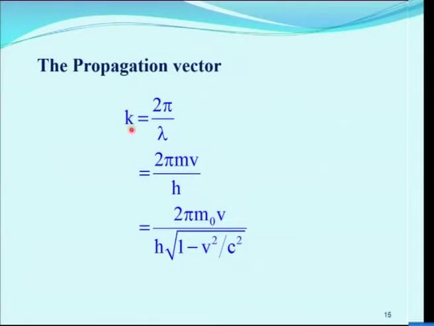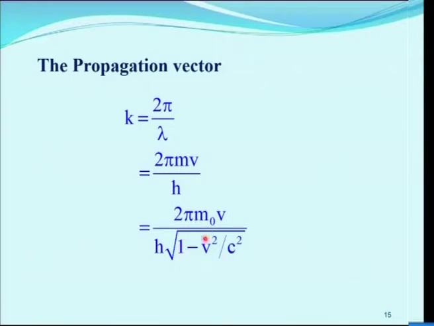Similarly, we can find the propagation vector k. k is equal to 2 pi by lambda, where lambda is the wavelength of the wave propagated. We know de Broglie's wavelength lambda is equal to h by p, where p is momentum. Instead of momentum we can write mv, that is mass into velocity. So, again 2 pi and v is common, and m is replaced by m naught divided by h into square root of 1 minus v squared by c squared. This is from the theory of relativity.